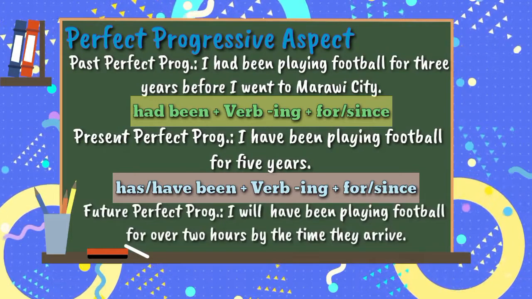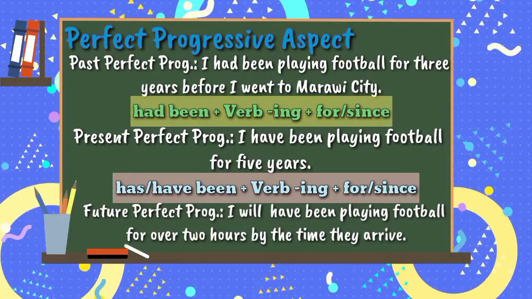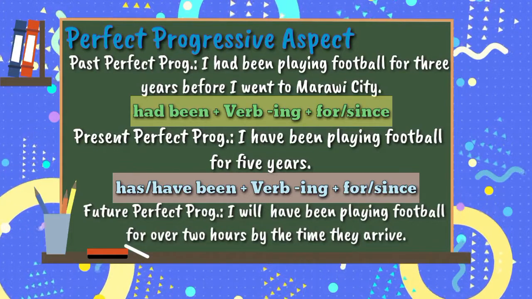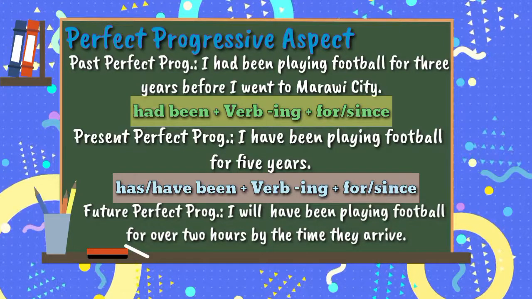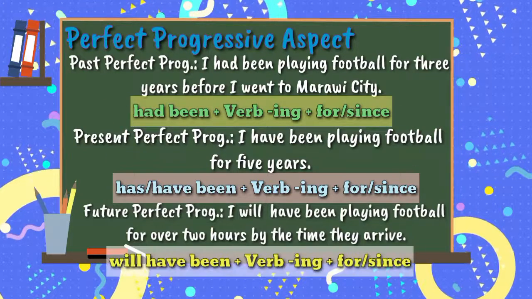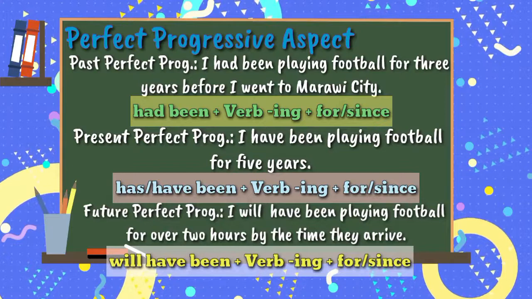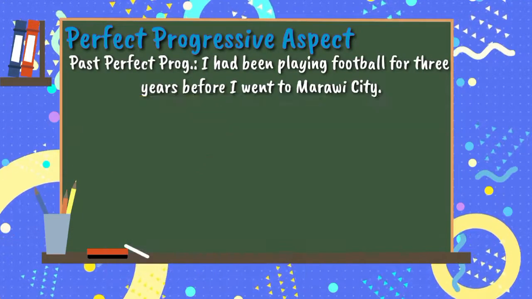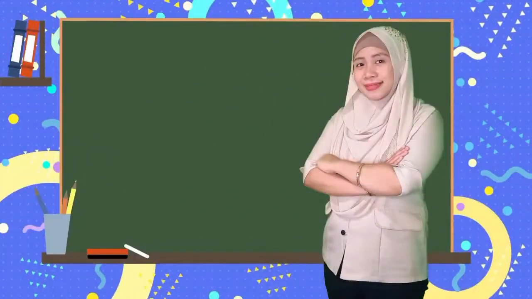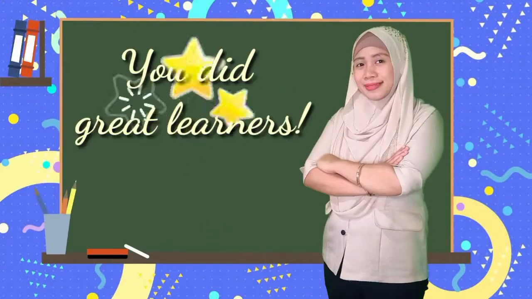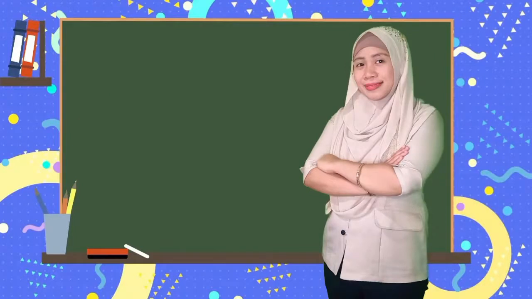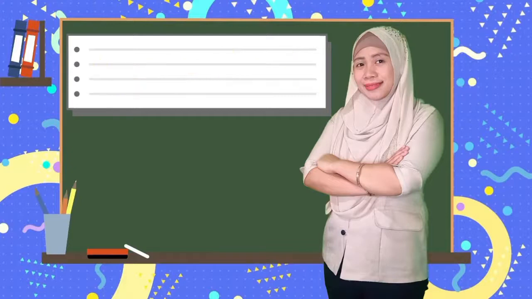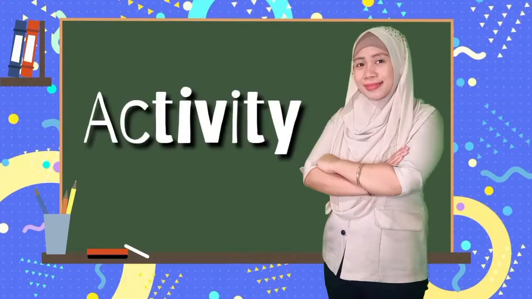For future perfect progressive, I will have been playing football for over 2 hours by the time they arrive. The formula is will have been plus present participle, which is the verb that ends in ing, plus for or since. Alright, you did great, learners. We were able to finish the 4 aspects of verbs. So let us proceed to the activity using what you have learned.